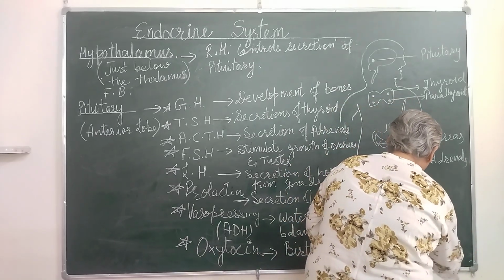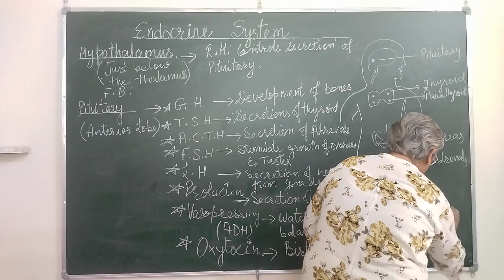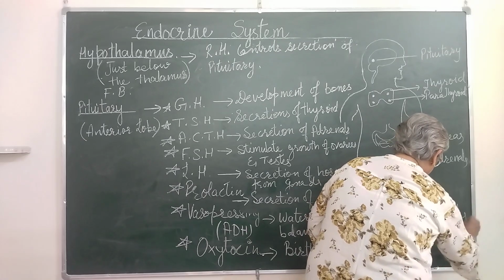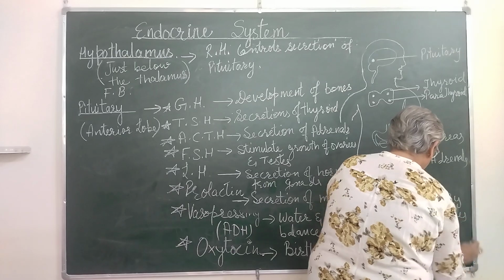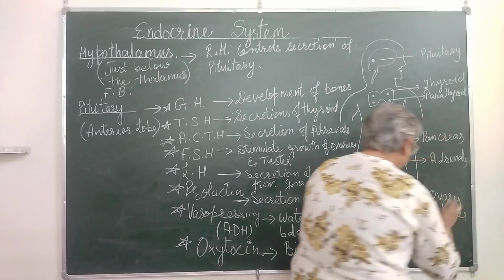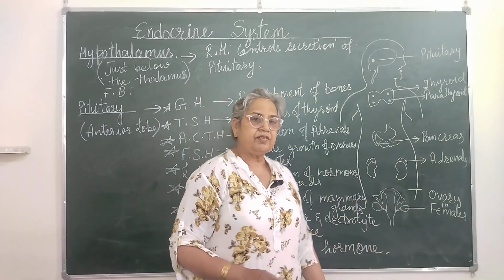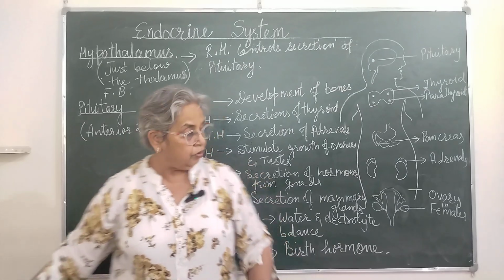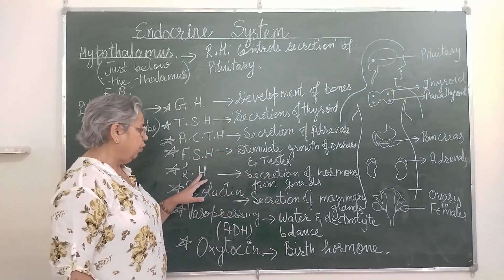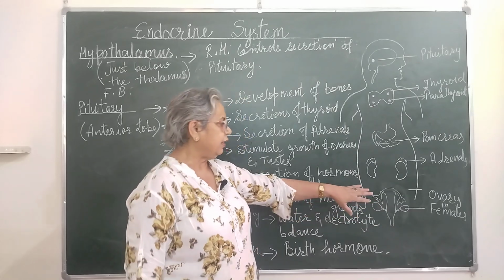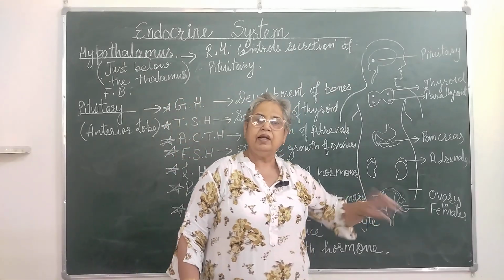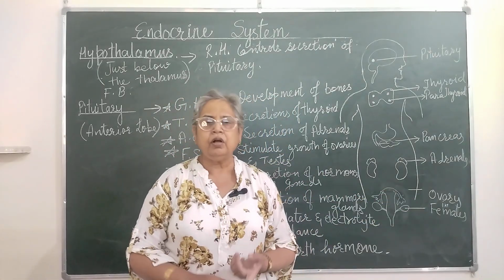So testes in males and ovaries in females. So luteinizing hormone helps in the secretion of hormones from these glands, that is ovaries in females, estrogen, progesterone.